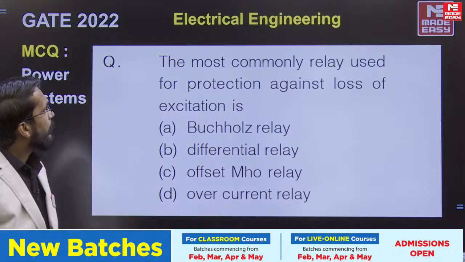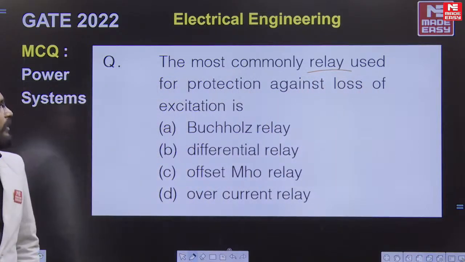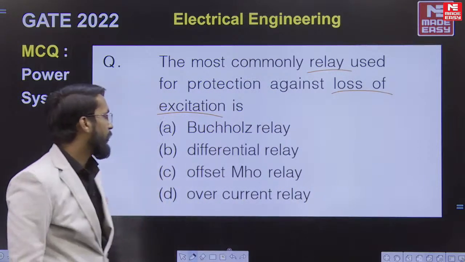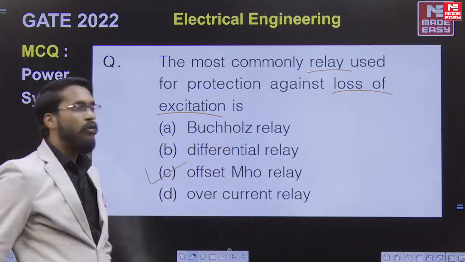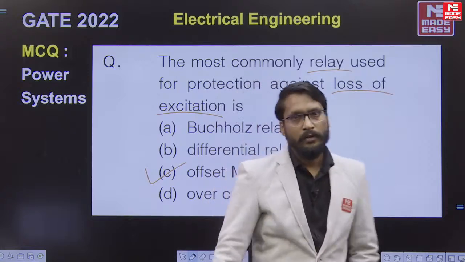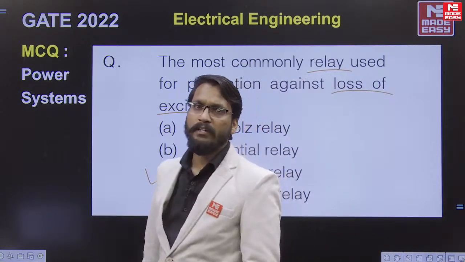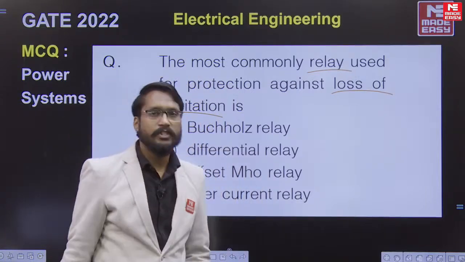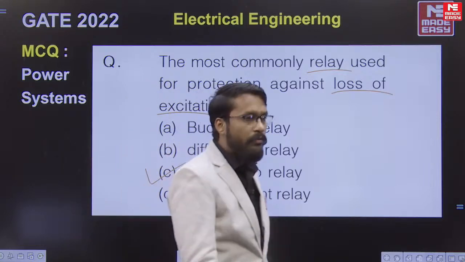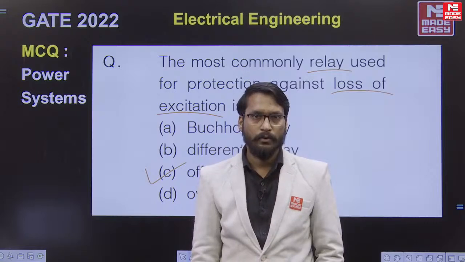The most commonly used relay for protection against loss of excitation is, yes, it's offset Mho relay. This is the simple question, and we all know the answer of this particular question, because this is the theoretical question we have practiced and discussed many times during the discussion about switchgear and protection part of our power system. So let's start now the discussion with respect to other subjects, and then we are going to conclude few points.